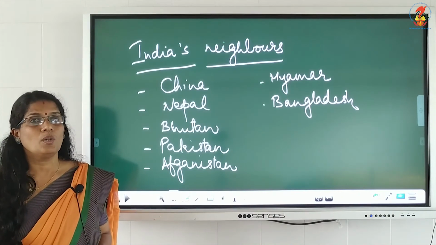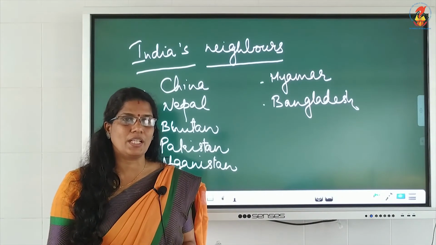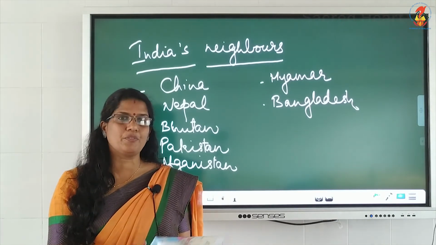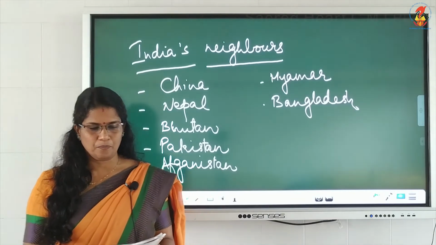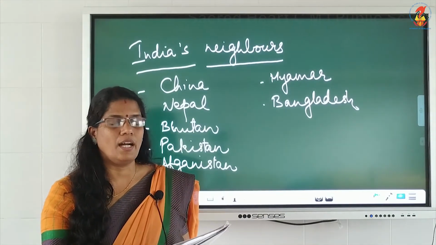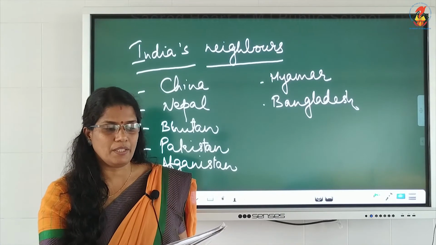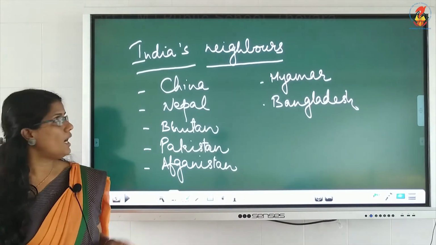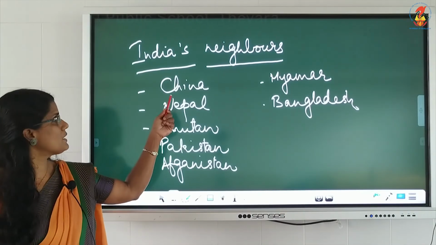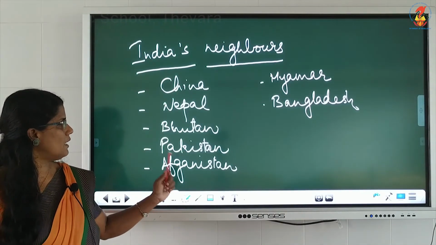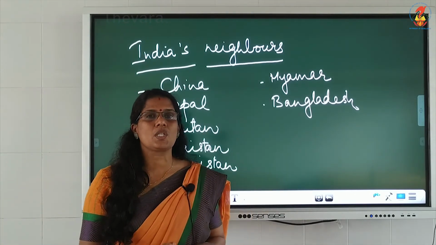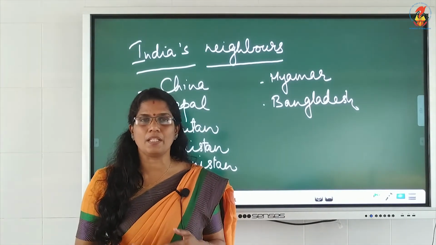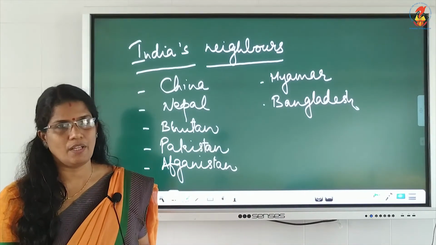Now, we have two island neighbors, they are Sri Lanka and Maldives. Take page number 50. Page number 50, underline. Island neighbors are Sri Lanka and Maldives. Sri Lanka is separated from India by Palk Strait. So, this much you have to study as India's neighbors. Our land neighbors are China, Nepal, Bhutan, Pakistan, Afghanistan, Myanmar and Bangladesh. Island neighbors are Sri Lanka and Maldives. Sri Lanka is separated from India by Palk Strait. That much we have to underline.